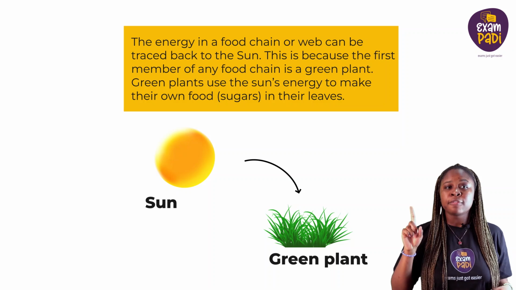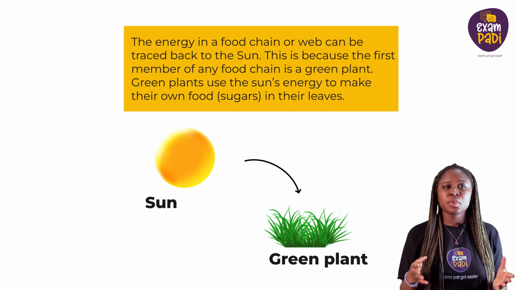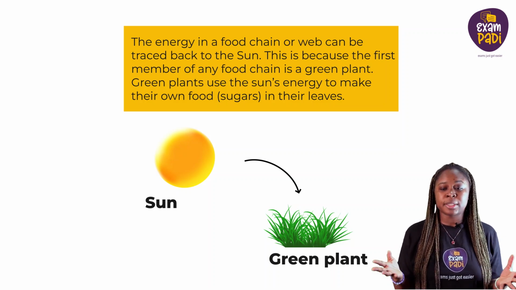The energy in a food chain or food web can be traced back to the sun. This is because the first member of any food chain is a green plant. Green plants use the sun's energy to make their own food in their leaves through photosynthesis.